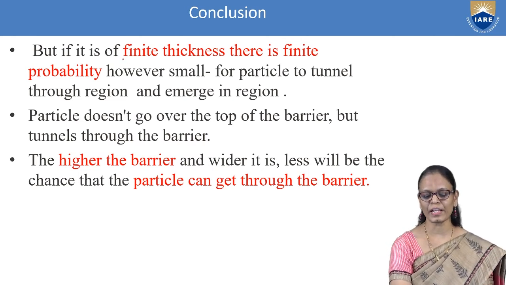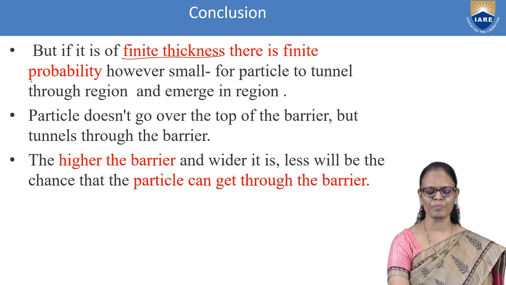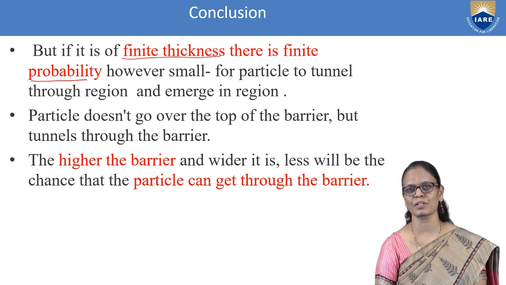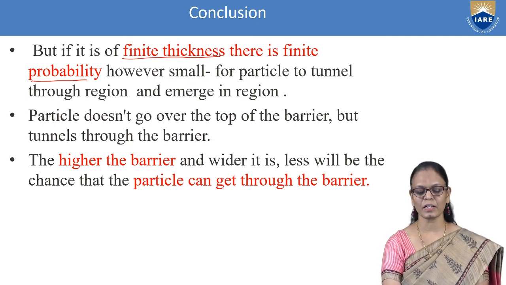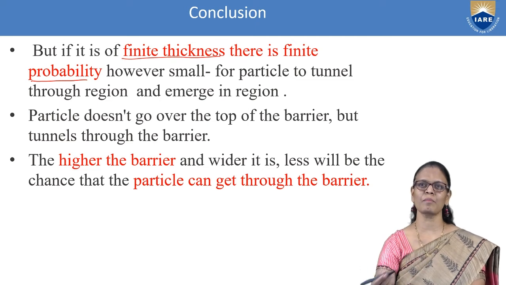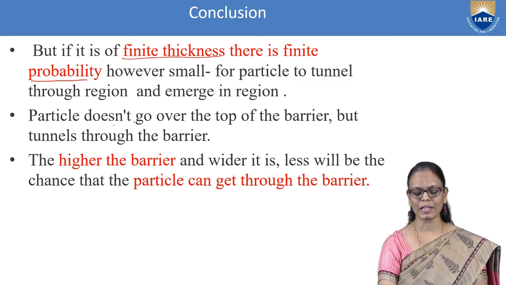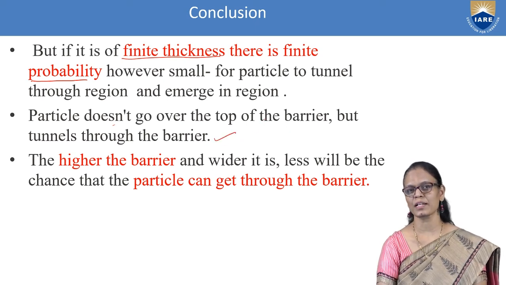Now, if it has finite thickness, if it is not infinite, then there will be a finite probability for transmission. However small, the particle will tunnel through the region and emerge on the other side. But the particle does not go over the top of the barrier, it tunnels through the barrier. Are you able to understand?